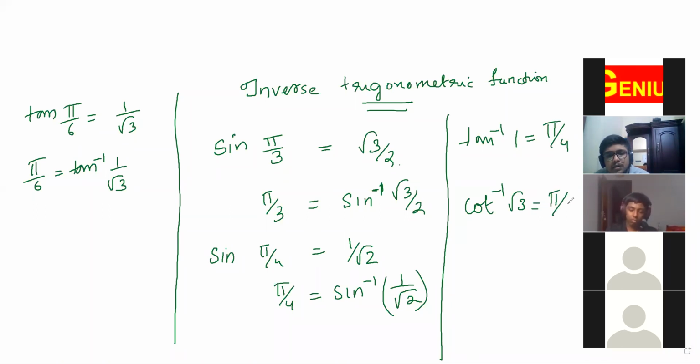Yeah, correct. Then sec inverse root 2? Pi by 4. Yeah, you have to think like whose sec is root 2. Only that much. Very simple. Now what is cosec inverse 2?